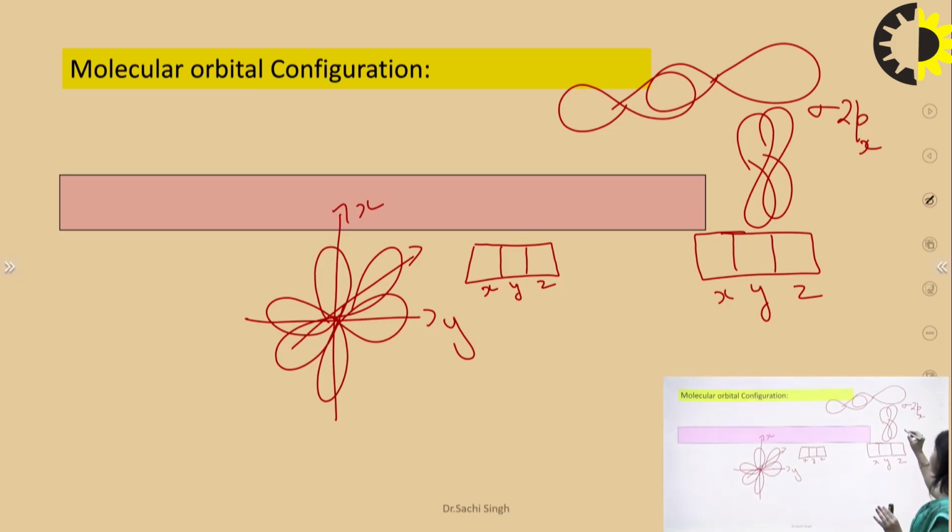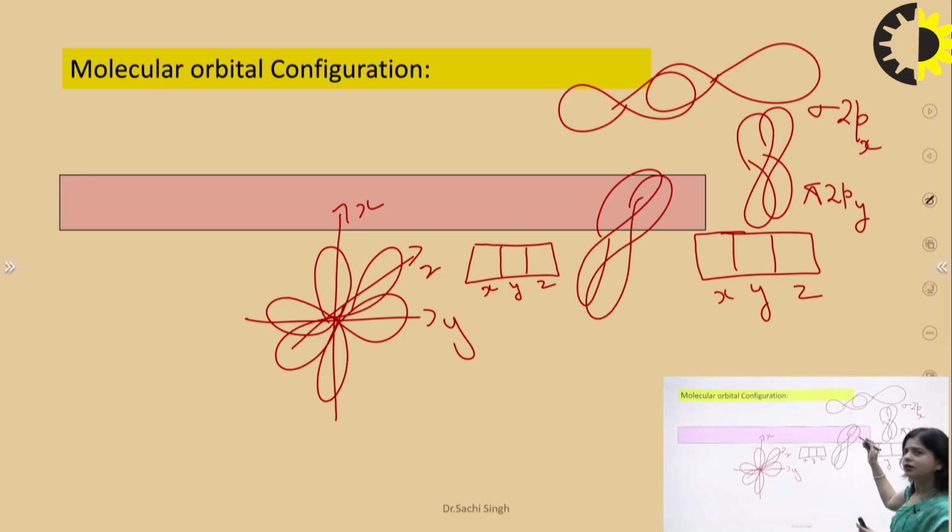So this is explained as 2py, and this other orbital, suppose z. Both are combined in sidewise overlapping. So these both form the pi orbital. Suppose it is 2pz, whatever we nominate. Again, during the p orbital combination, there are 3p and 3p from both sides. So there is a formation of 6 molecular orbitals, in which 3 are bonding and 3 are anti-bonding.